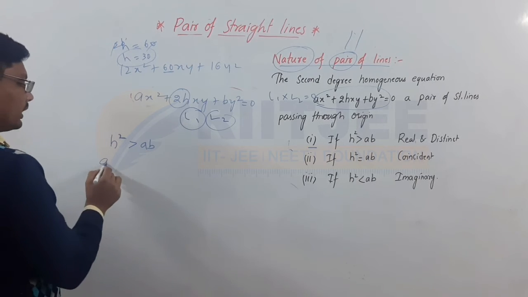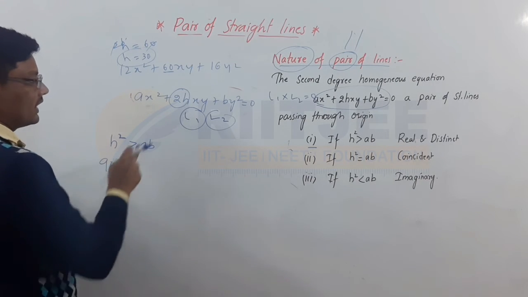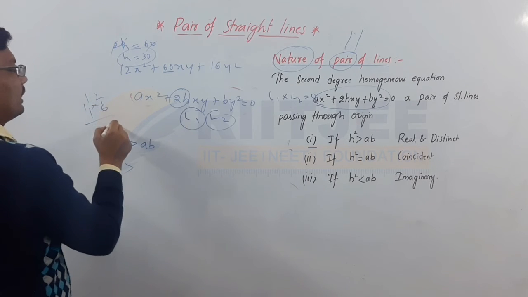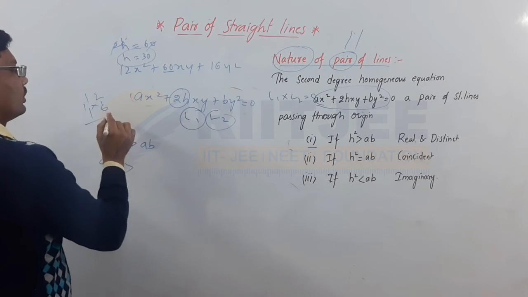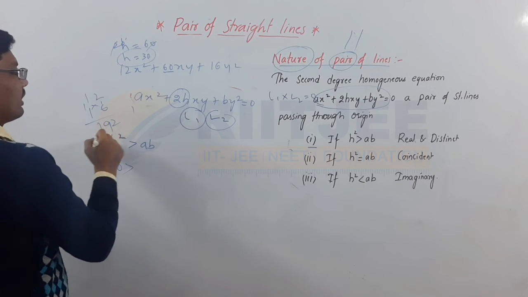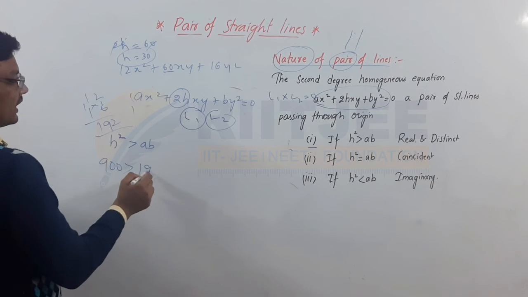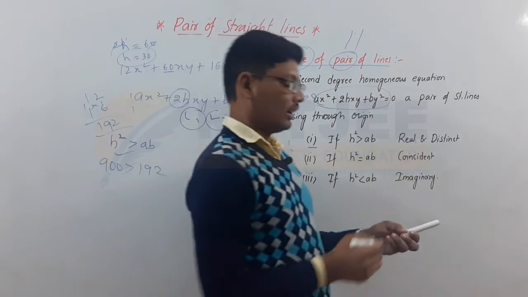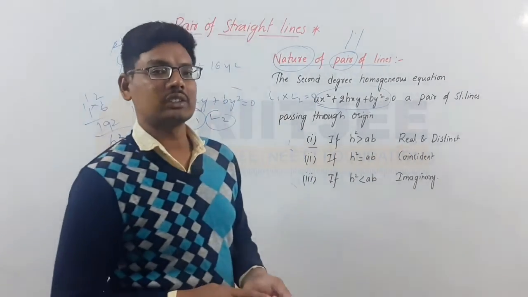So h square is nothing but 900. 900 is greater than ab, 12 into 16, so the answer will be 192. So 900 is greater than 192 here. So then the lines are real and distinct lines.